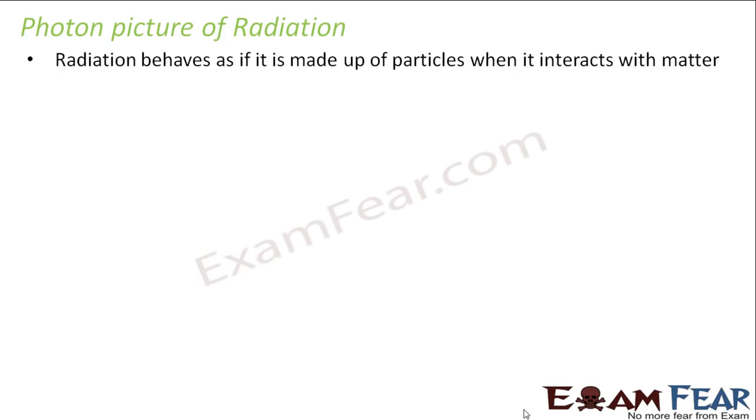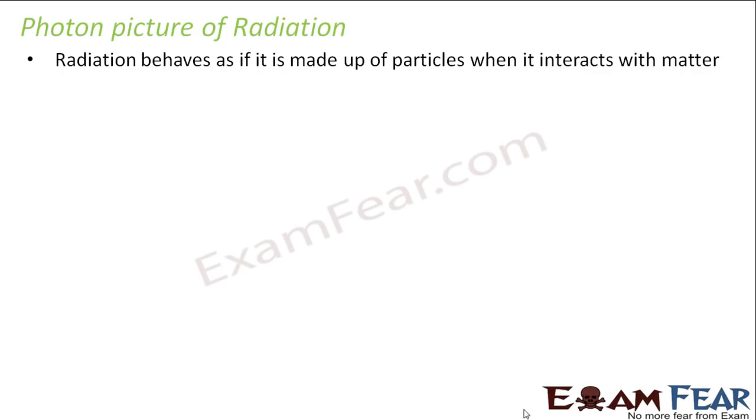So let us quickly talk about the photon picture of radiation, some of the properties of photons which we have already discussed in the course of discussing Einstein's photoelectric effect. But let us have a quick review. Radiation behaves as if it is made up of particles when it interacts with matter. Now people knew that radiation can behave as a wave.